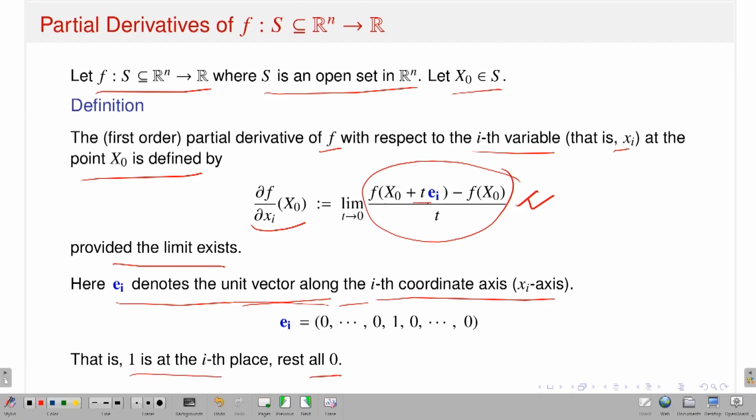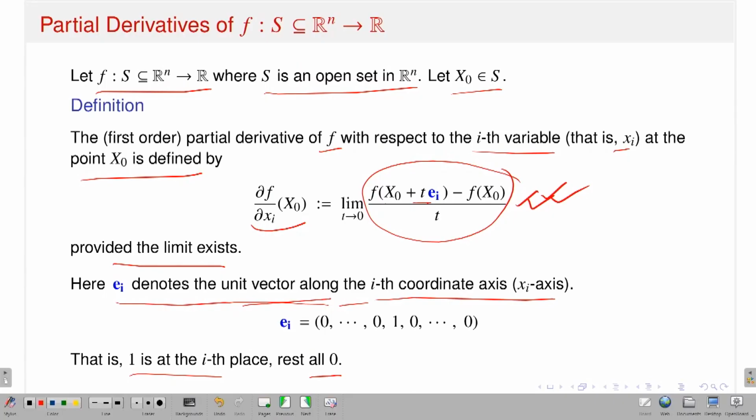So it is a very parallel extension of whatever I have discussed from R2 to R valued functions. Since I am in Rn, I will have n variables x1, x2, xn. If I want the partial derivative of f with respect to the xith variable, I am along the ith coordinate axis. Consider the unit vector ei, whose ith position is 1 and the rest are 0. Calculate the limit as t approaches 0 of f of x0 plus t ei minus f of x0, divided by t. This makes sense because I can easily divide by t, as t is a real number, and the range of f is real, so this limit you can easily calculate. If the limit exists, I will say that the partial derivative of f with respect to the xi variable exists at the point capital X0.